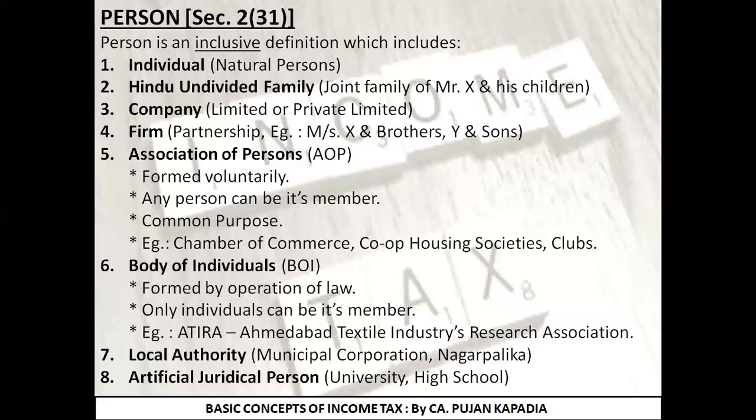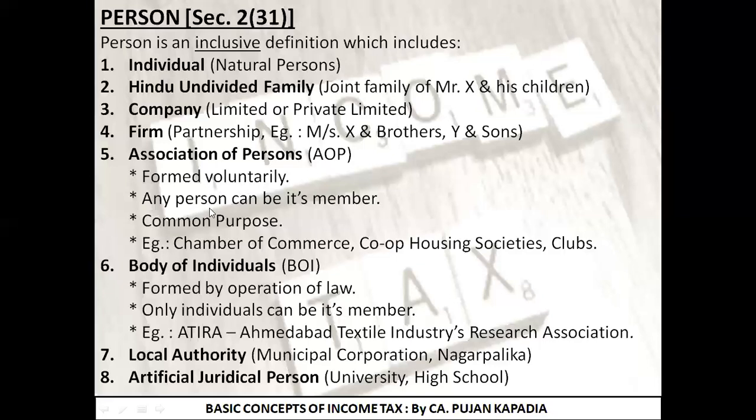Now let's move forward. I mentioned the two words AOP, Association of Persons, and BOI, that is Body of Individuals, in the last lecture. I told you that I am going to explain it in the next session. So today is the day I am going to explain this. What is AOP basically? What is Association of Persons? First point is it is formed voluntarily. It is not like it is written in some act, so I have to form it. It is formed totally voluntarily. It is not a compulsory formation.